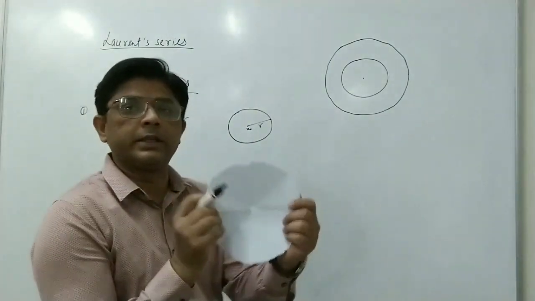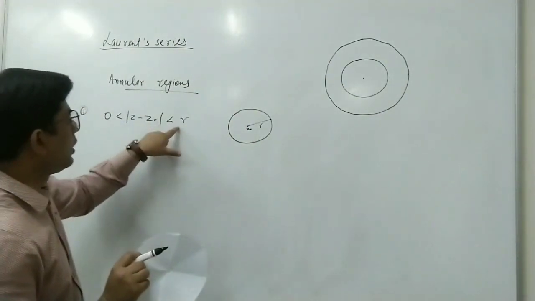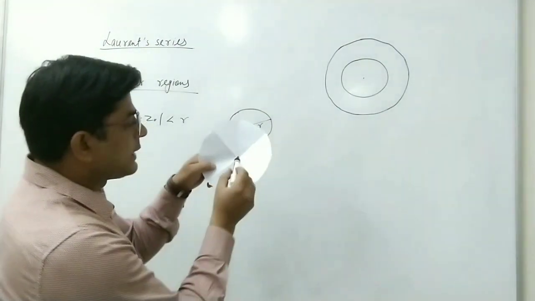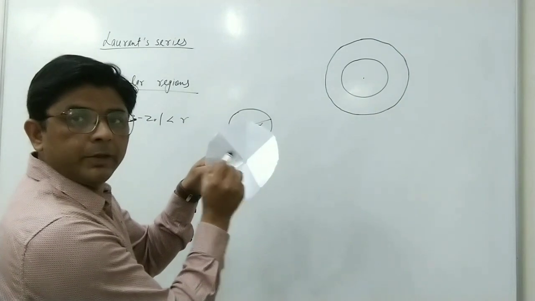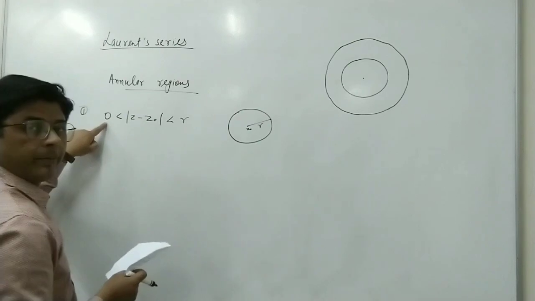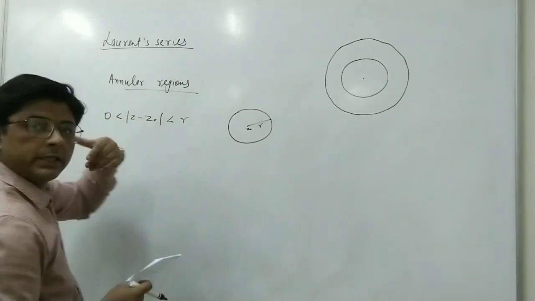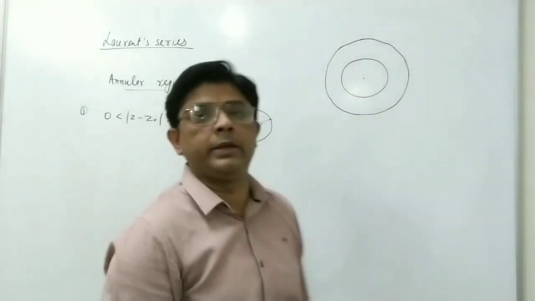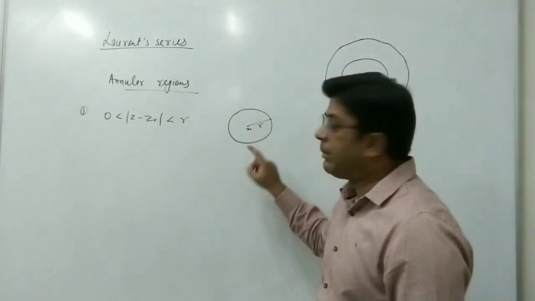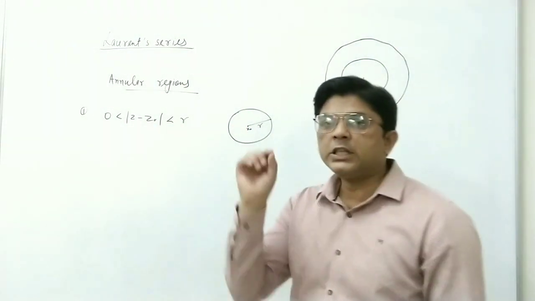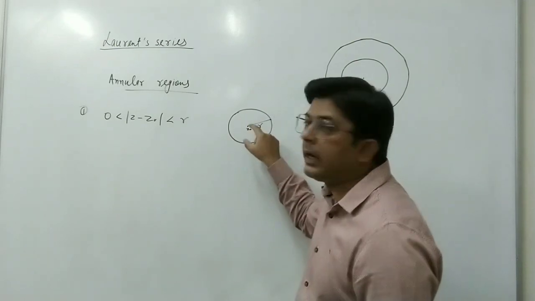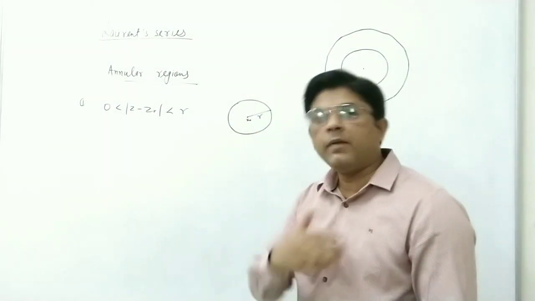We can write this region as mod z minus z0, with r the radius of the circle. So all the points inside this circle, except the center. We have written here mod z minus z0 greater than 0, which means z0 is deleted. If we say that a function is analytic in this region but this point is not there, it means this function f(z) is analytic in this region except at this point z0, because we have deleted this point.